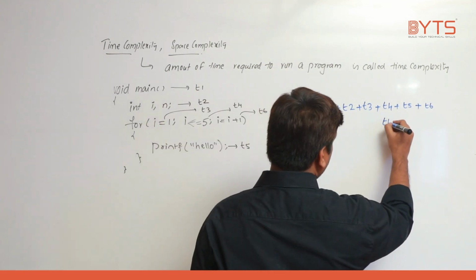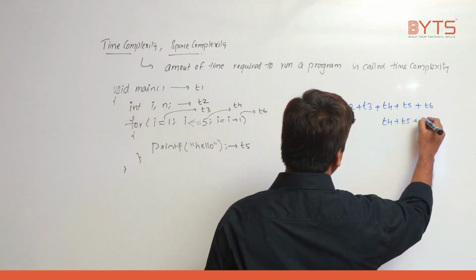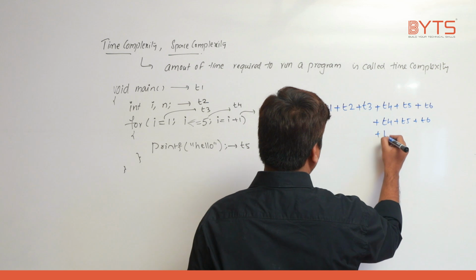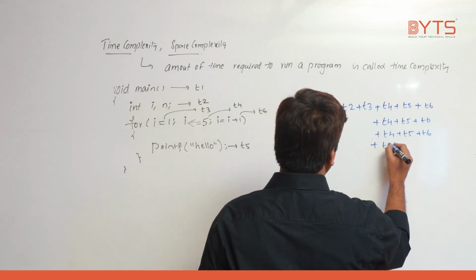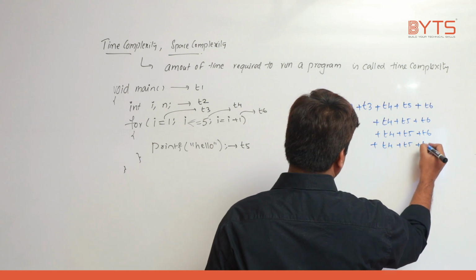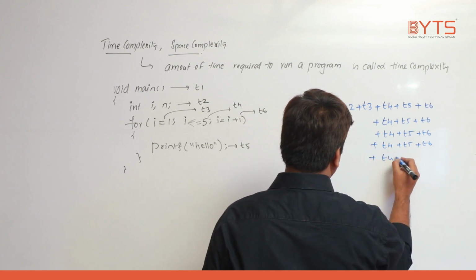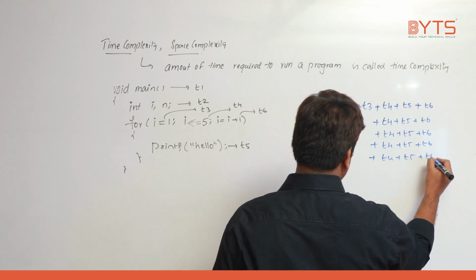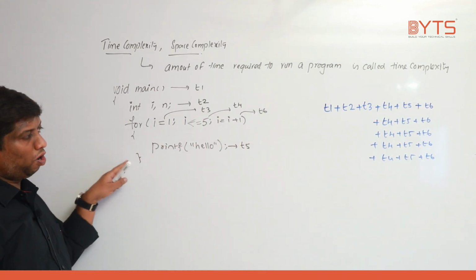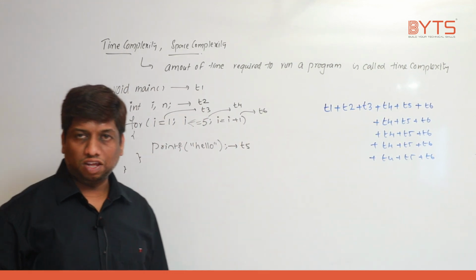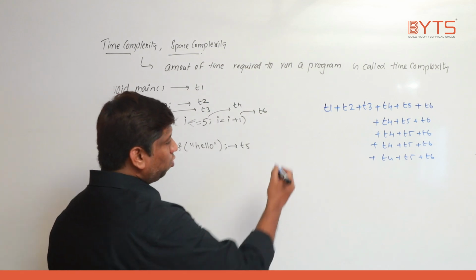So T4 is executed, again T5 is executed, again T6 is executed. Can you please tell? T4 plus T5 plus T6. Again what? T4 plus T5 plus T6. I hope this is very clear, right? So next time this and all will be taking small amount of time. I don't really worry. Now listen carefully. Very interesting point. What is the total time taken?